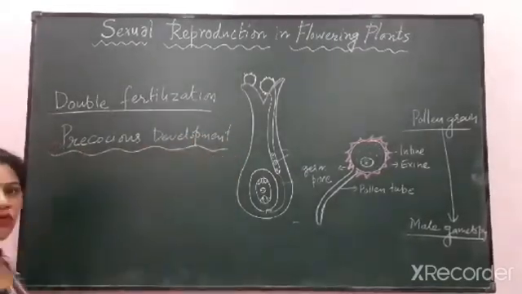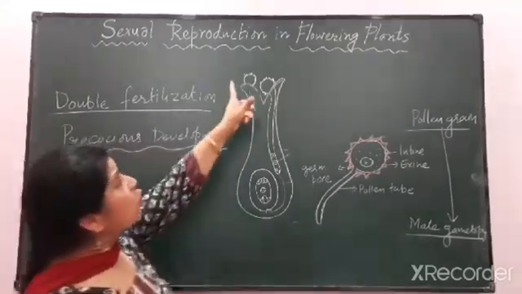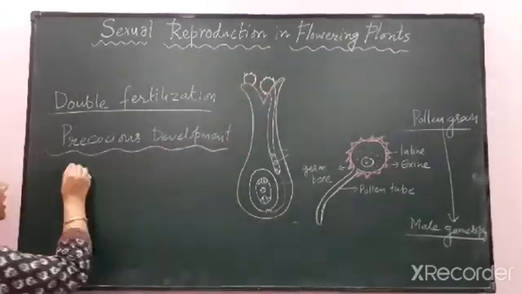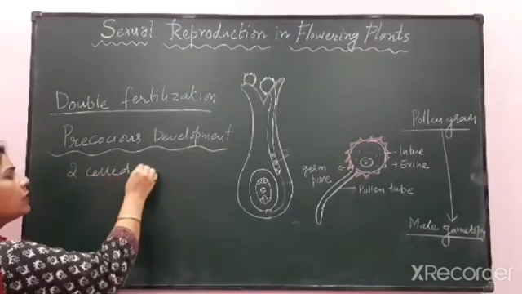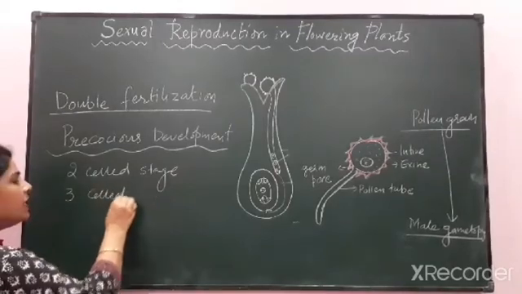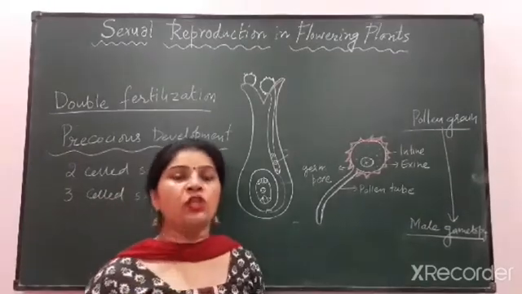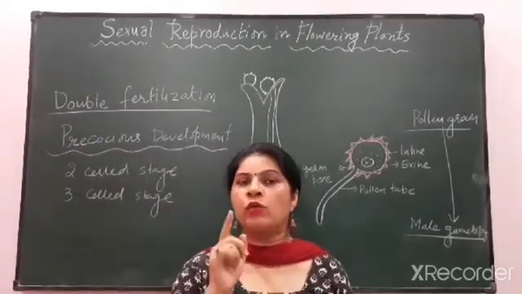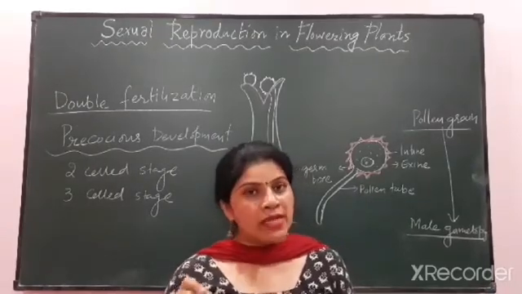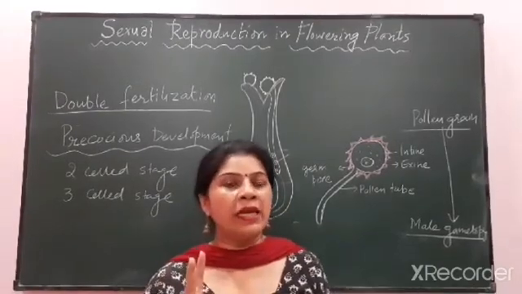Now this male gametophyte, which is formed from this pollen grain, is shed over the surface of the stigma either at the 2-celled stage or at the 3-celled stage. Now we all know what the 2-celled stage is. The 2-celled stage is represented by one vegetative cell and one generative cell, whereas the 3-celled stage is represented by one vegetative cell and two male gametes.